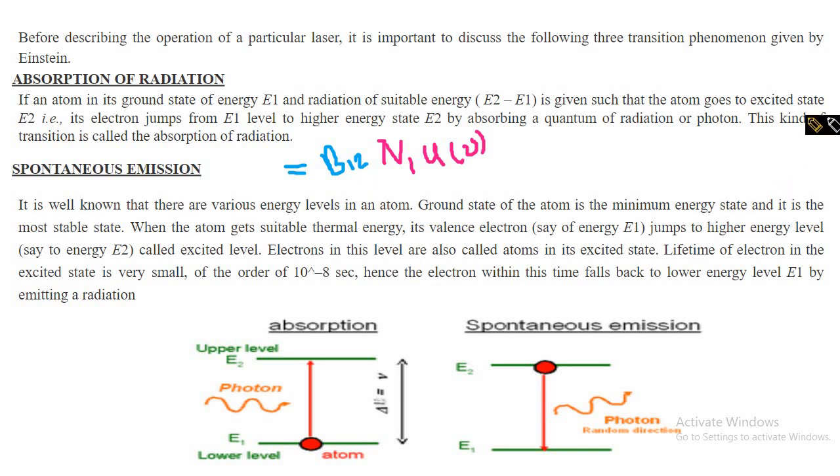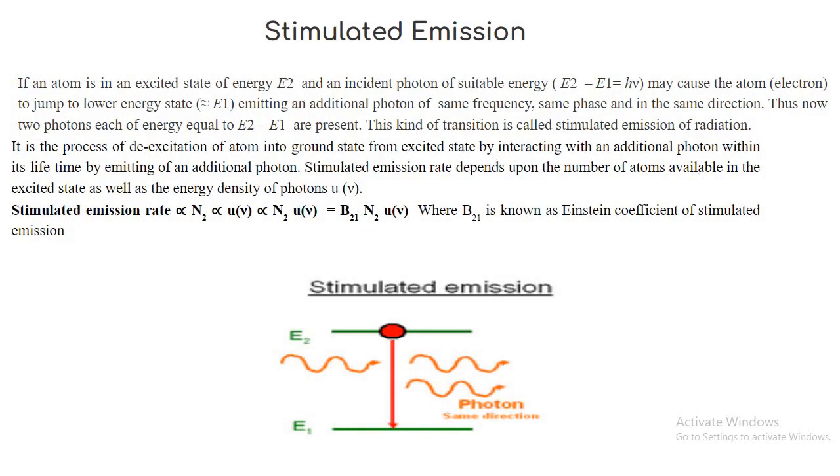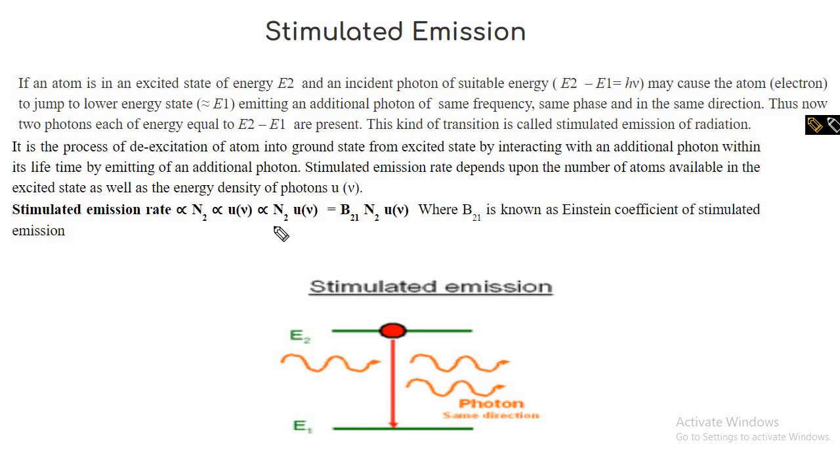Same way, the spontaneous emission depends on the number of particles in the excited state, which is N2. This is proportional to this, and the proportionality constant is given as A21. Why is this 2-1? Because the transition happens from 2 to 1. Next is the stimulated emission. Stimulated emission depends on the number of particles and also energy density, and the proportionality constant is given as B21, again for the 2 to 1 transition.